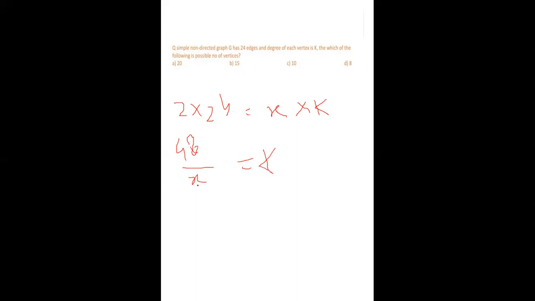Then we calculate how many vertices are possible. The number of vertices is always a whole number, either 1, 2, 3, 4, and 1.5, 2.5, 3.5 is not possible. Then we check the combinations one by one. 48 by 20 is a decimal, so it is not possible. 48 by 15 is not possible. Next, 48 by 14, again not possible. Next is 8. 48 by 8 is 6.